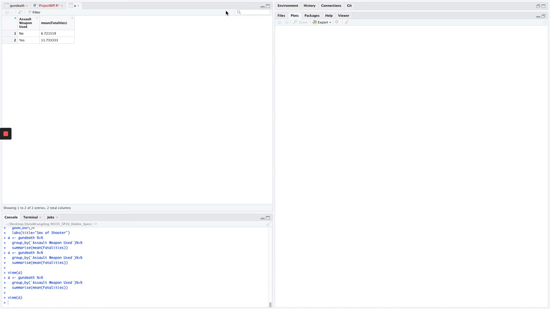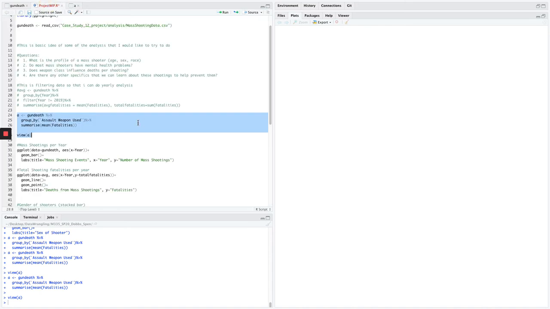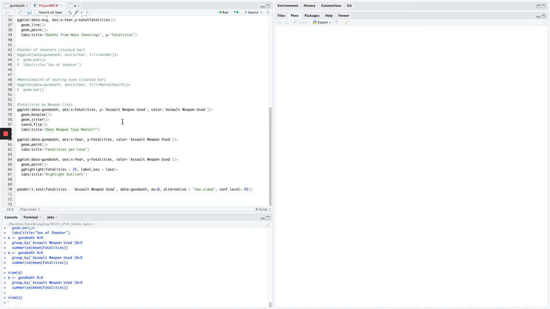Broken out over the past 40 years, this is the answer. If an assault weapon is used in the shooting, there are 11.7 deaths on average. If it is not, there's only 6.7. So nearly double, probably about 80% more. And then looking at this graphically, this is what we're looking at.